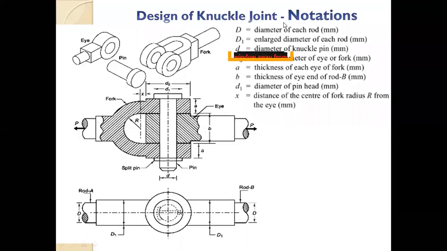Simran has asked me whether capital D is the same for both the rods. So the answer is, generally, in most cases yes. If you take an example of a cycle chain or any practical example, then it is generally the same. But if it is different, that is not a problem. You will use the lesser diameter for your design, because that will fail first. Or it may not be necessary, because if your two rods are made of different materials, then it is not necessarily the rod with less diameter that will fail first. The other rod might have a weaker material. So it depends on the material and the diameter.